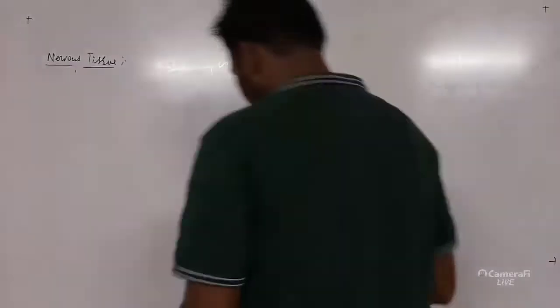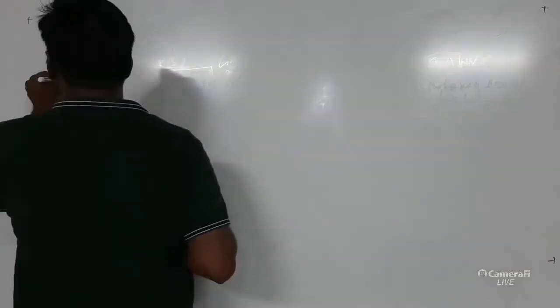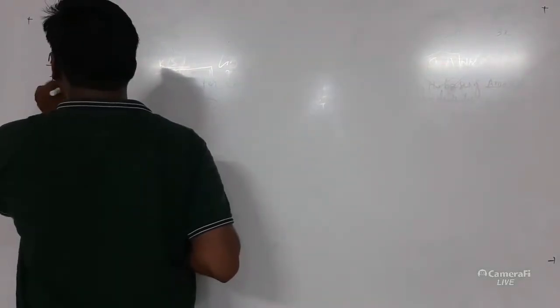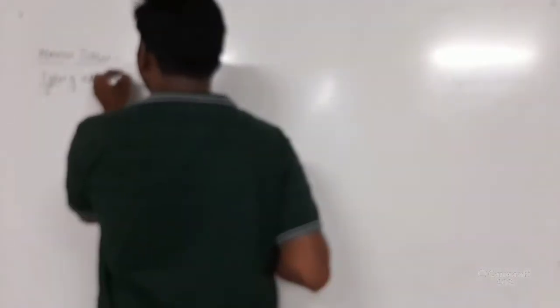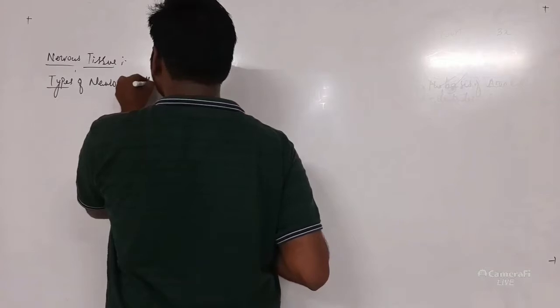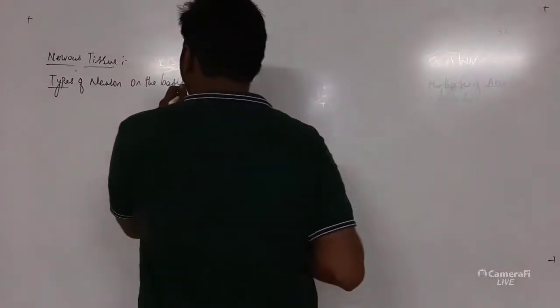Okay, so that is types of neuron on the basis of arrangement.